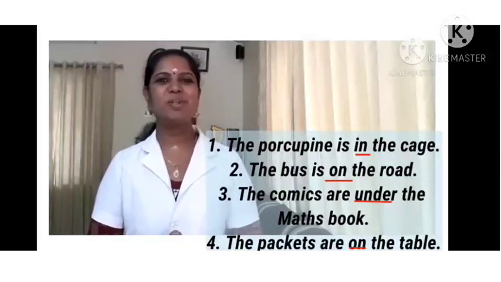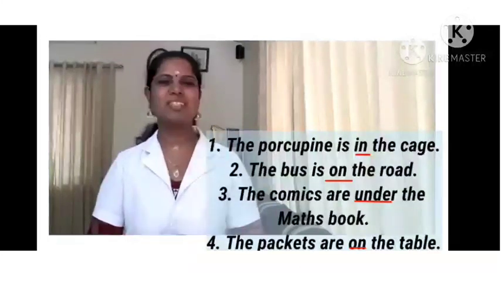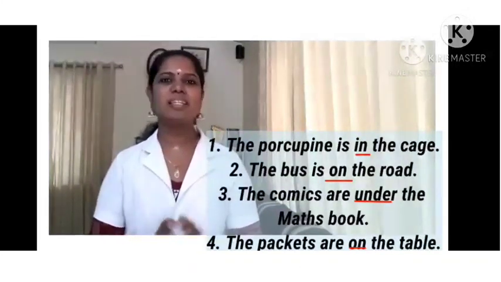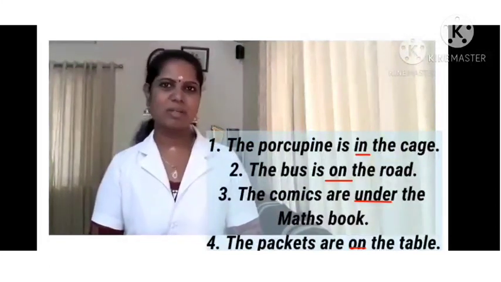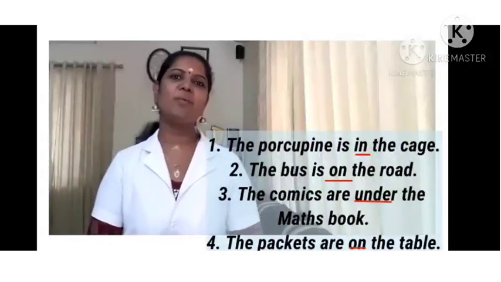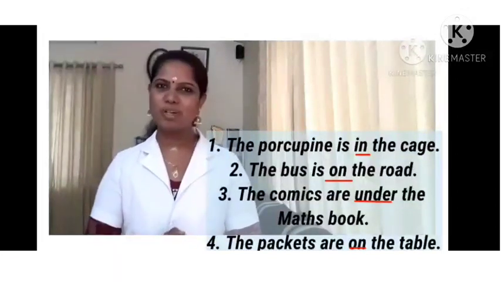So what is the function of prepositions, children? A preposition is a word that is placed before nouns and it shows a relationship between a noun or pronoun in a sentence to another words in a sentence.